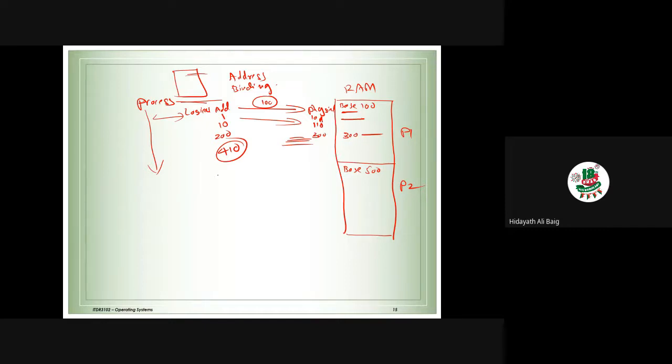For example, 410. Okay, so 410 is the logical address. Now, if I add 410 to the base address, understand, this is the critical point, I am going to get 510. Now tell me, can I access the location 510 for process 1?